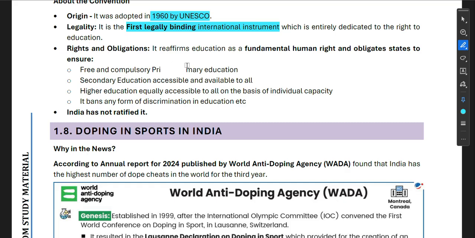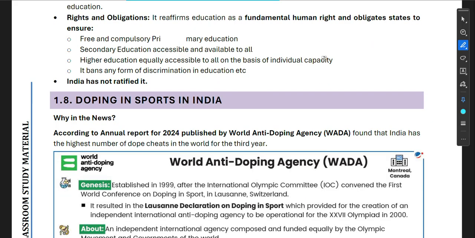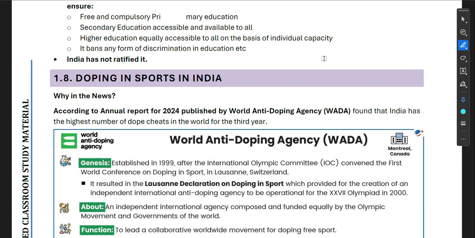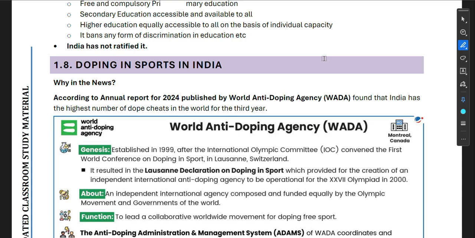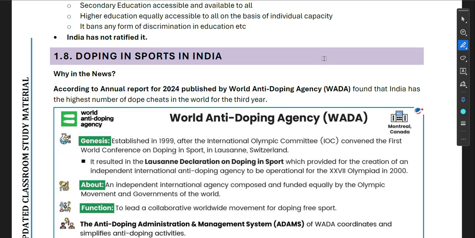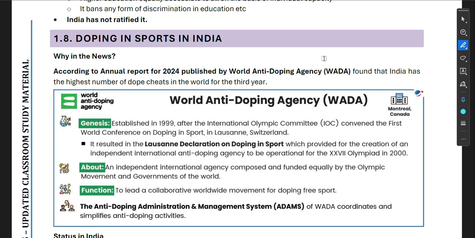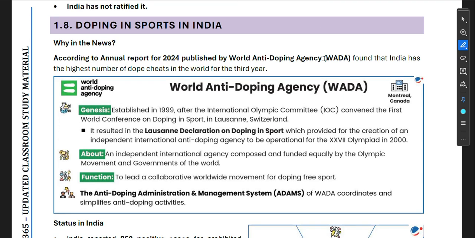It reaffirms education as a fundamental human right and obligates the state to ensure free and compulsory primary education, secondary education accessible and available to all, and higher education equally accessible to all on the basis of individual capacity. It bans any form of discrimination in education. India has not ratified it.